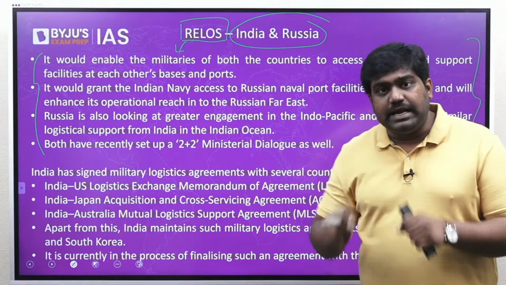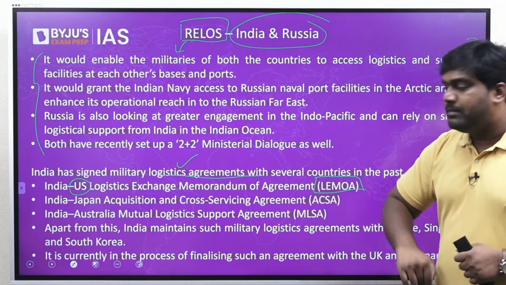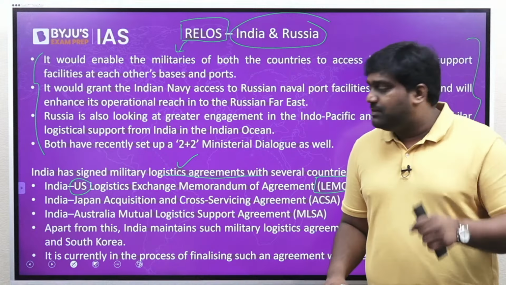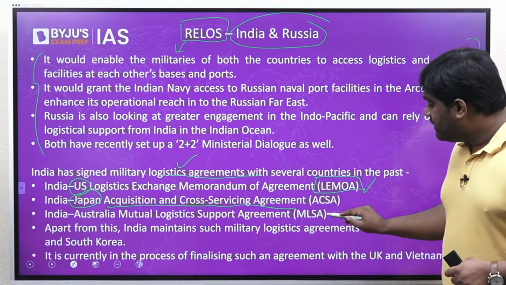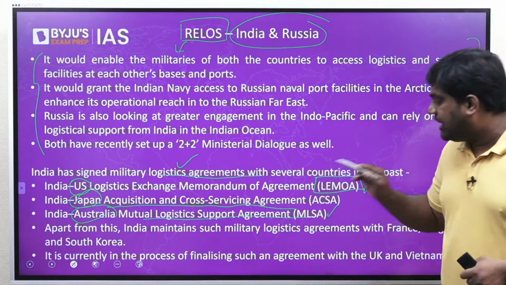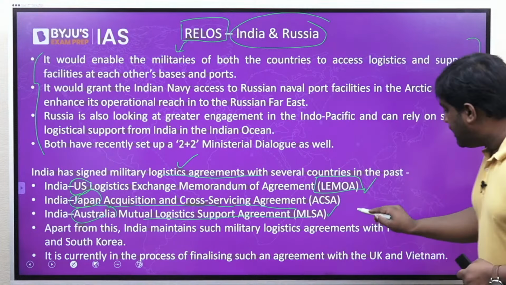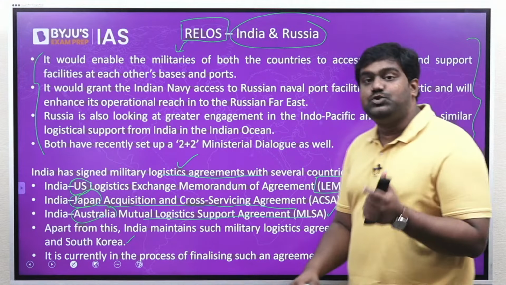India has already signed such logistics exchange agreements with the United States, known as LEMOA, the Logistics Exchange Memorandum of Agreement. We have signed a similar agreement with Japan, known as the Acquisition and Cross-Servicing Agreement. We have signed a similar agreement with Australia, the India-Australia Mutual Logistics Support Agreement. We have also signed similar agreements with France, with Singapore and also with South Korea. We are in the process of negotiating a similar agreement with the United Kingdom and Vietnam as well.